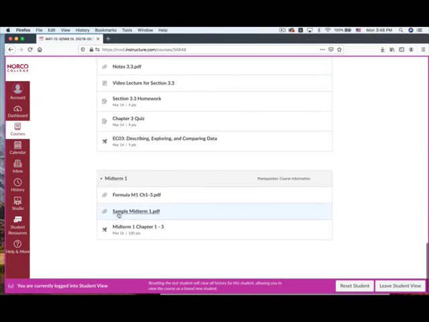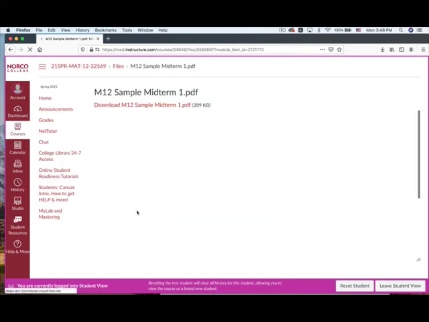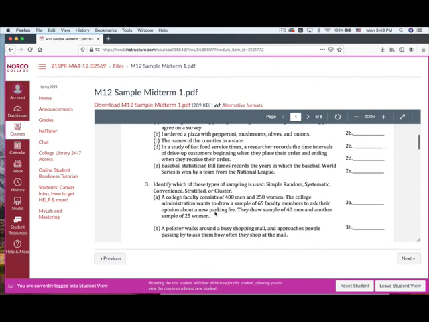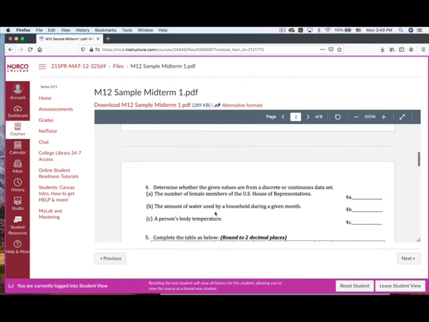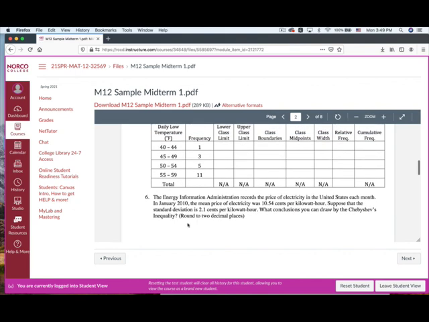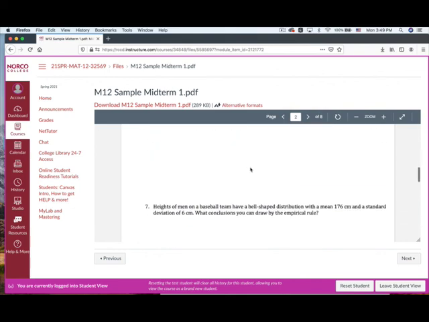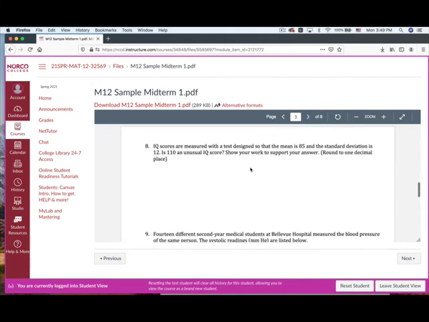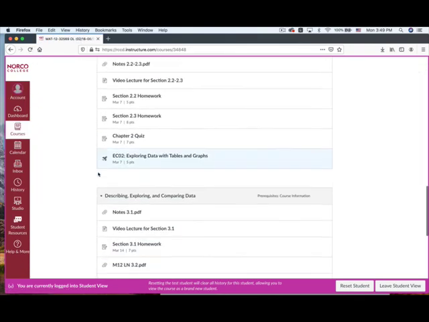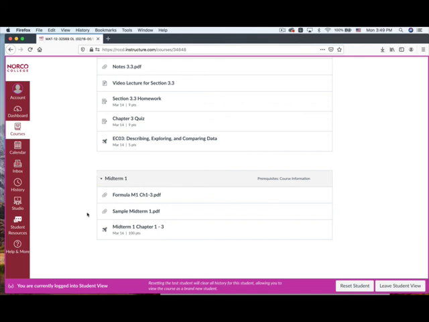And you will see the sample midterm 1 in here. You don't need to turn in the sample midterm 1, but I highly recommend you work on it by yourself. The questions are really similar to your midterm 1. And pay attention to each question, where we specify how many decimal places we are looking for, 1 to 2 decimal places. I will post the solution later on. And then you're going to see midterm 1 is here.